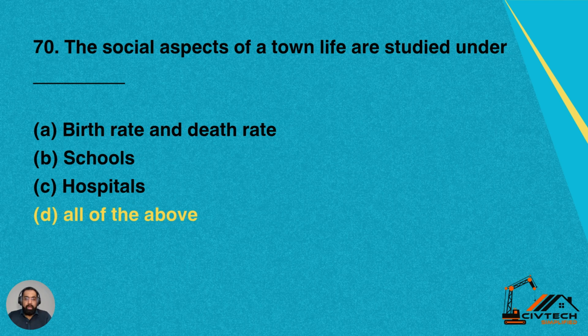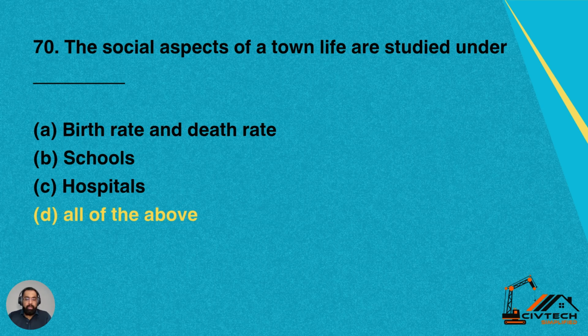Question 70. The social aspects of a town life are studied under dash. Number A, birth rate and death rate. Number B, schools. Number C, hospitals. Number D, all of the above.